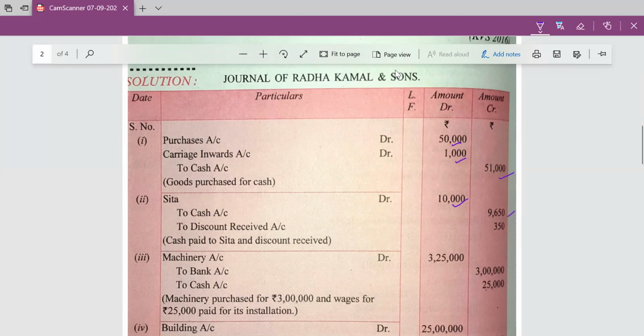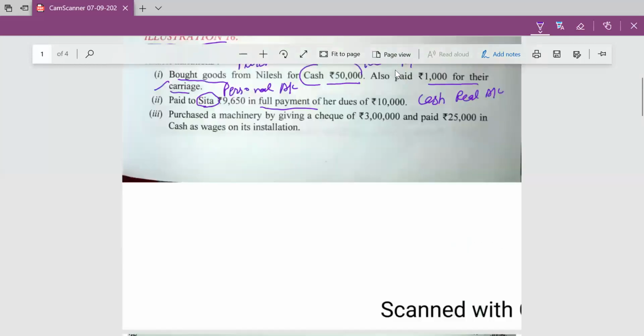Discount received, it is an income. We have to pay 10,000 but we paid only 9650. 350 is the income to the firm and it comes under the nominal account. Debit all expenses and losses, credit all incomes and gains. Discount received is a gain or income to the firm, it will be credited here. Next transaction,